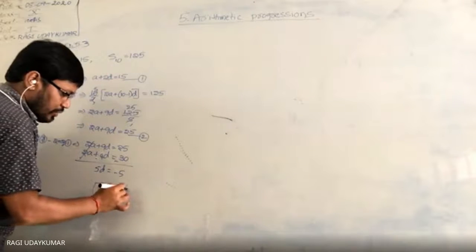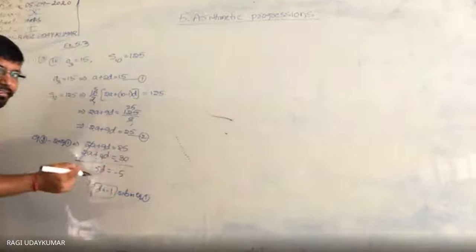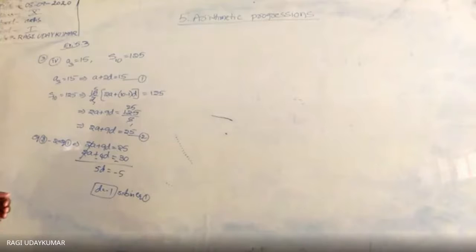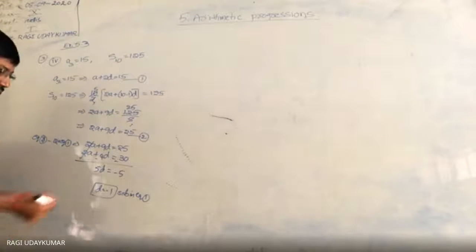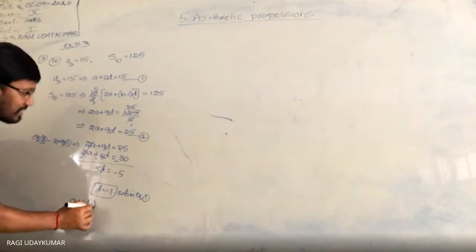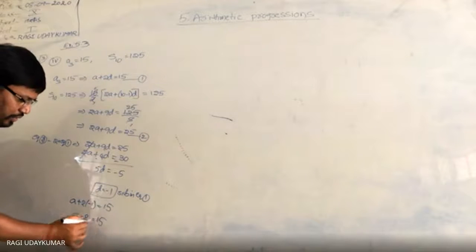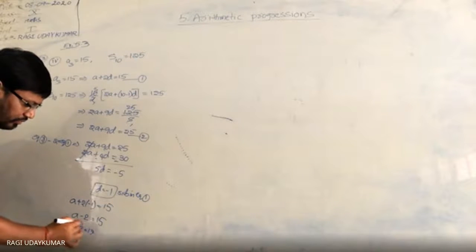So substitute D in equation number 1, just like a linear equation. This problem is a combined concept of linear equations and arithmetic progression. So D is equal to minus 1, substitute here: A plus 2 into minus 1 is equal to 15. So A minus 2 is equal to 15. So A is equal to 17.